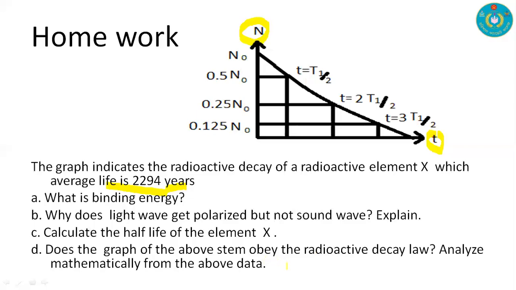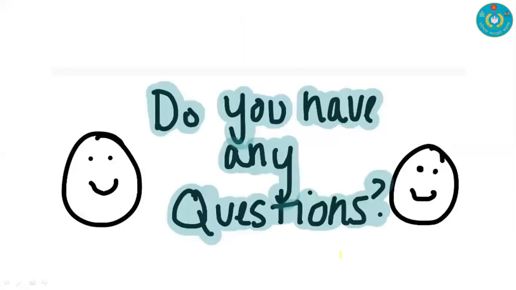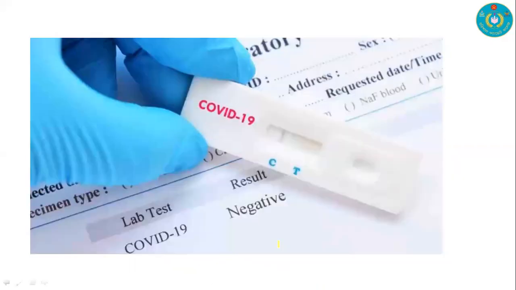And the most important thing, once again I'm saying, we have to calculate the value of lambda for the first half-life, second half-life, and third half-life. And if you calculate the value of lambda, this is the symbol of lambda, then you can say that it follows the radioactive decay law. You may have some questions that are related to our topic, and I think we can solve your problem in our class time.